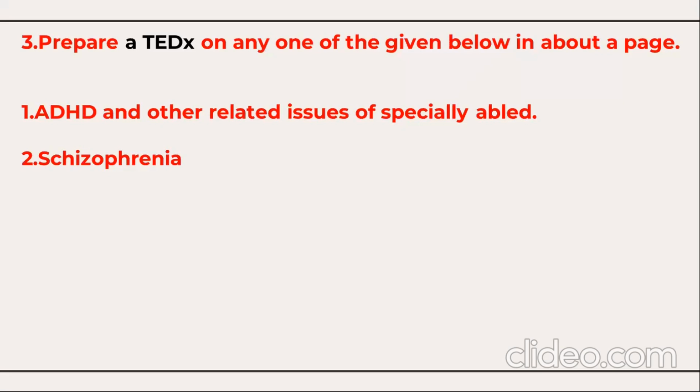Now, the third question you have here: prepare a TEDx talk on the given topic, ADHD and other related specially abled issues, or schizophrenia. I have not given any answer to this question because, again, I would say that TED Talks depend on the person. How do you gather the information and how do you organize it? When you're delivering the TED Talk, you need to have sound information about the topic. You greet the audience, talk about yourself, and organize your thoughts and ideas. So, topic sentence, content, and the concluding remark.